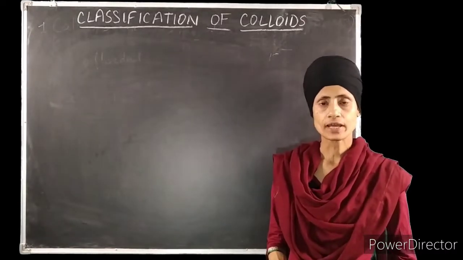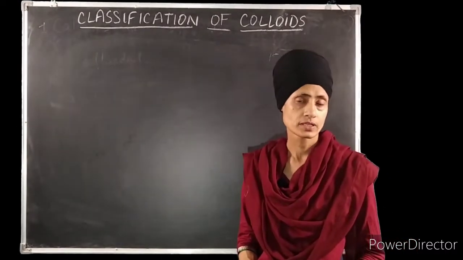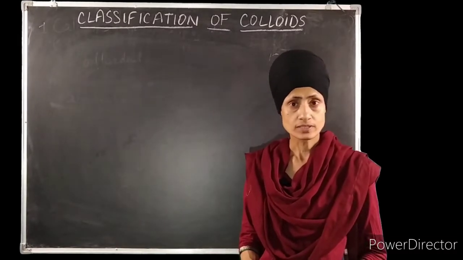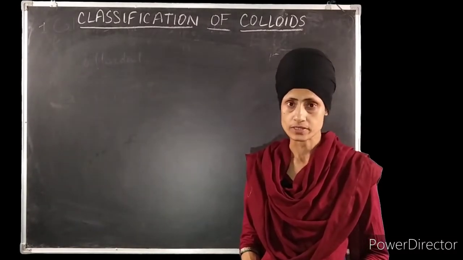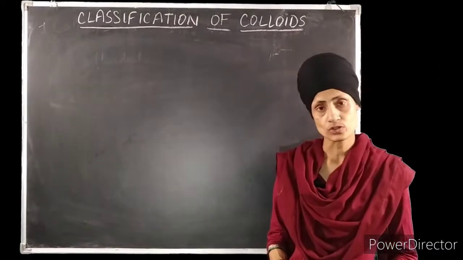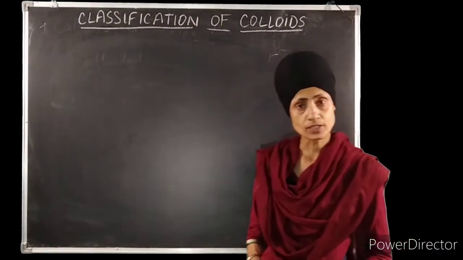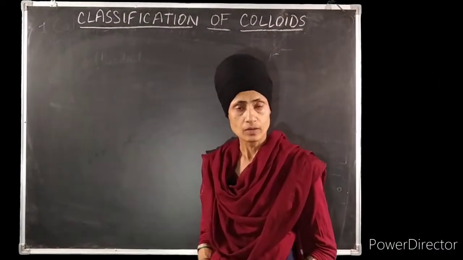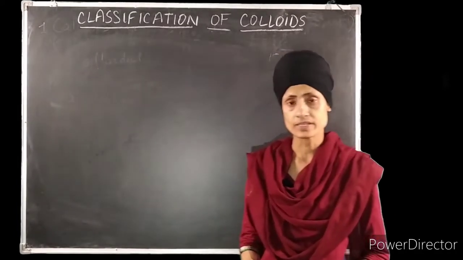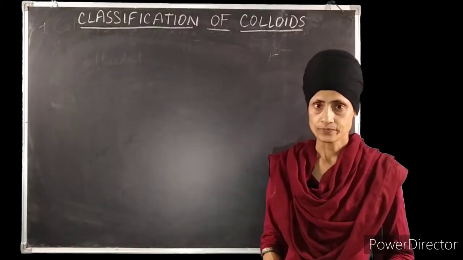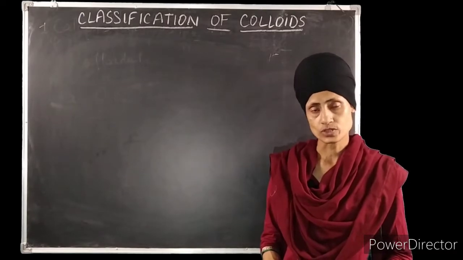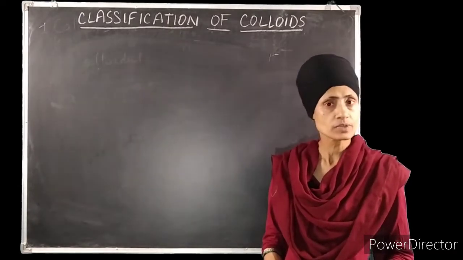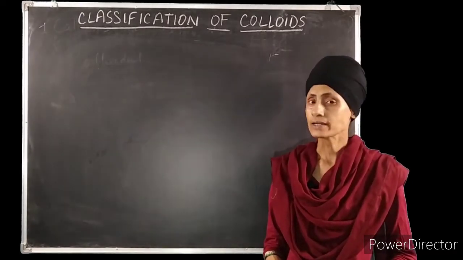So first of all, we would like to discuss what are colloids. Colloid is actually not a substance, it is actually a state. For example, sodium chloride solution in water behaves like a true solution. It's not a colloid, but when sodium chloride is dissolved in benzene, it behaves like a colloid. So what is actually a colloidal solution? It is just an intermediate between a true solution and a suspension.